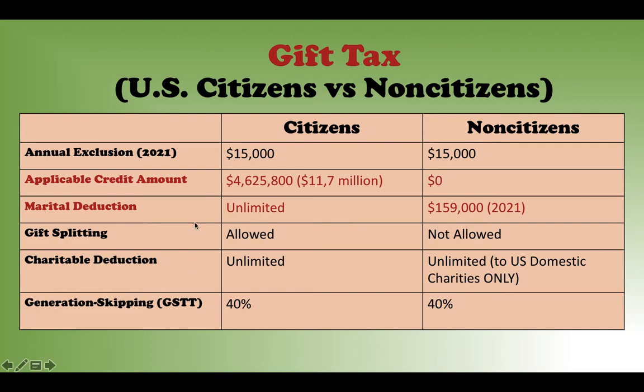You are not subject to any tax reporting, and you are not subject to any gift tax whatsoever. However, for a non-U.S. citizen, you are allowed $159,000 in year 2021. This one includes the $15,000.